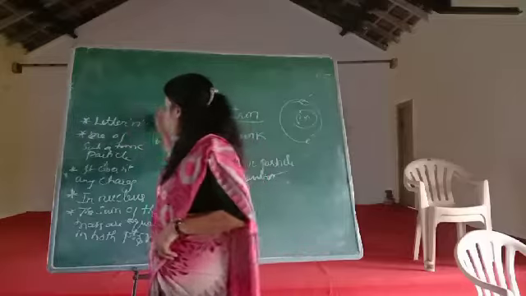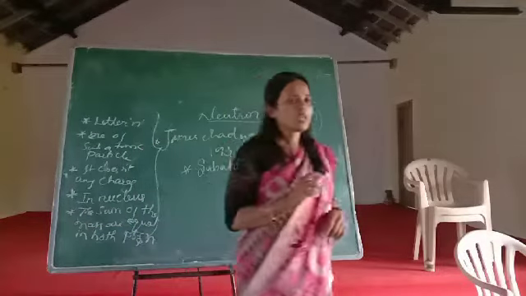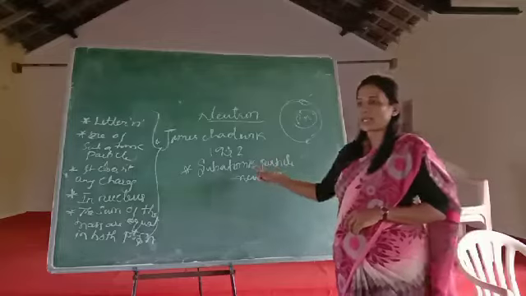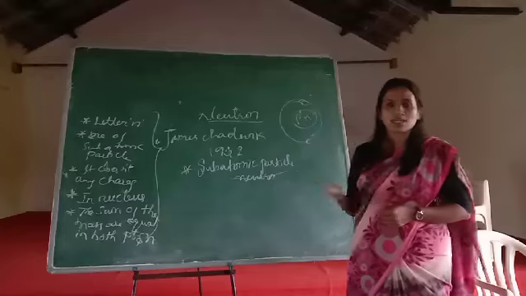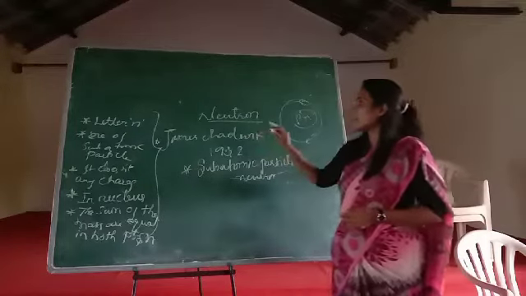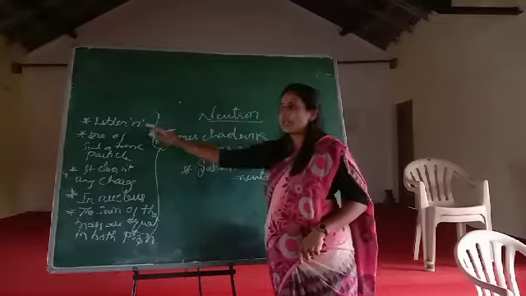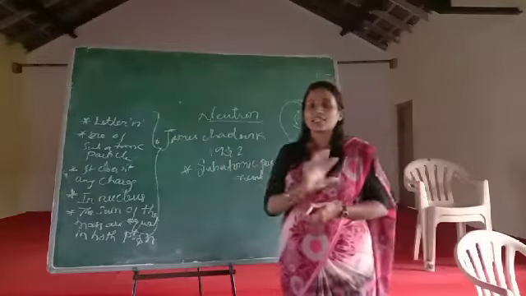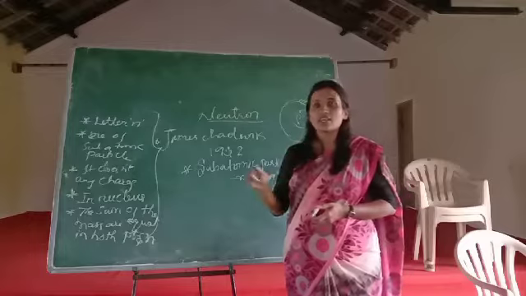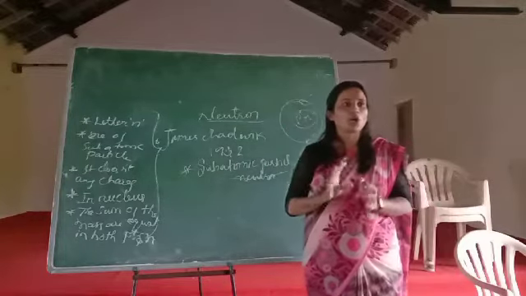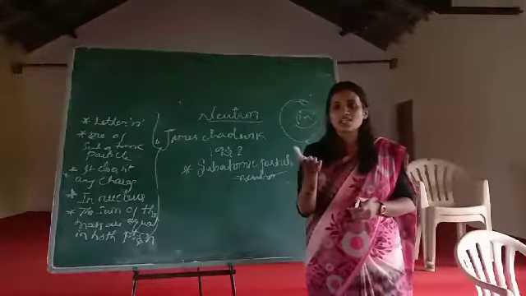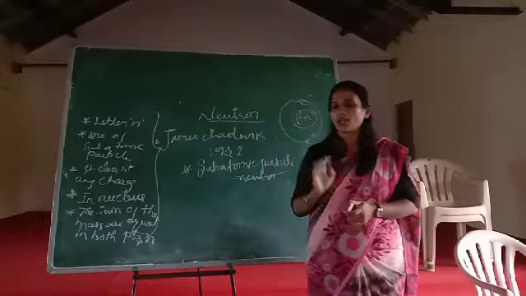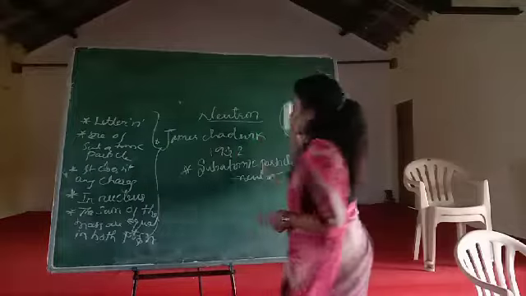Understood? So, understood about the neutron? What is neutron? Neutron is one of the subatomic particles. It was discovered by the scientist James Chadwick in 1932. This neutron is represented by the letter n. It doesn't carry any charge, but it is always present in the nucleus with the proton. They are best friends, always together, and the mass of both is equal. Next we move on to the next concept.